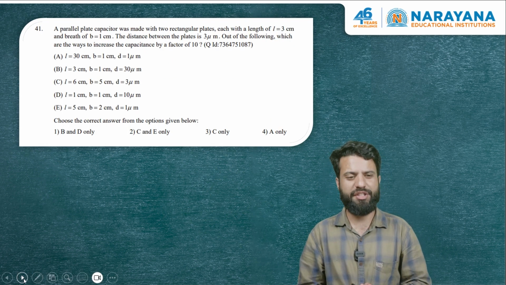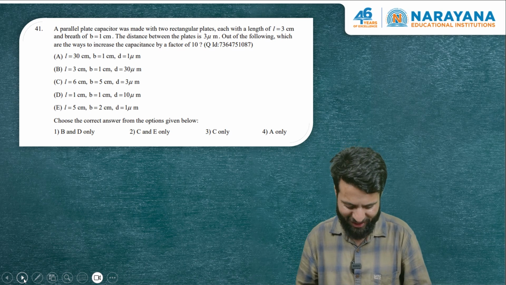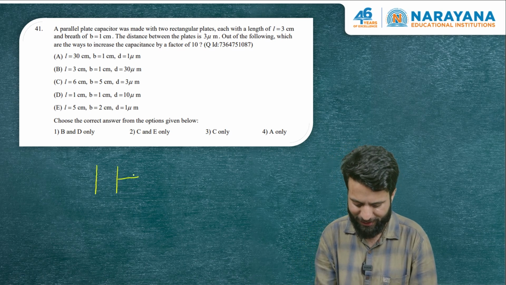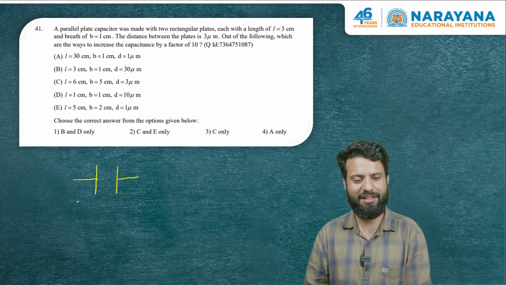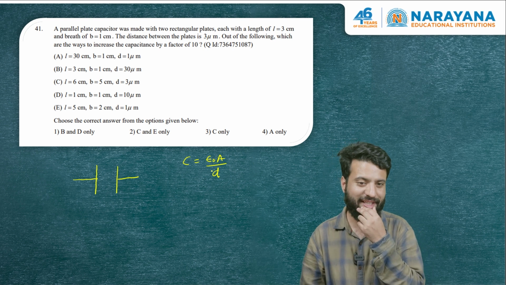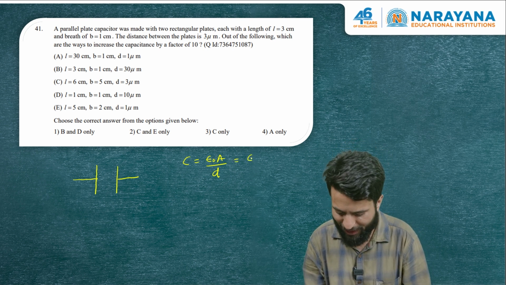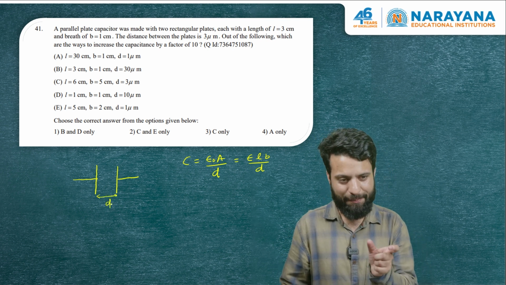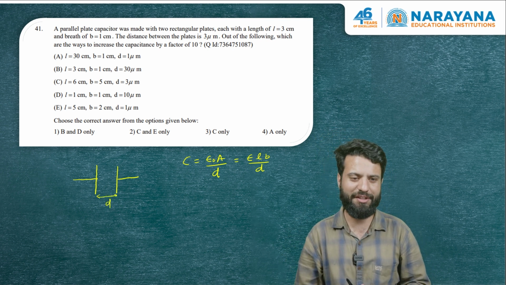Now this is another question based on parallel plate capacitor. Very easy question. We should just know the capacitance of a parallel plate capacitor. Capacitance is epsilon naught A by D, where A is the plate area, which you can see in this question has been given as L into B, epsilon naught L into B. D is the gap between the two plates.